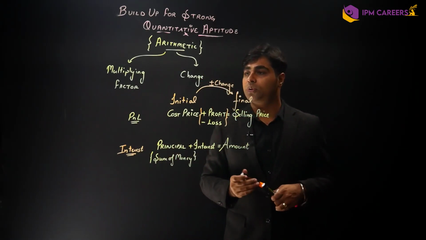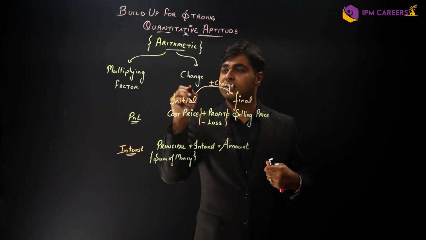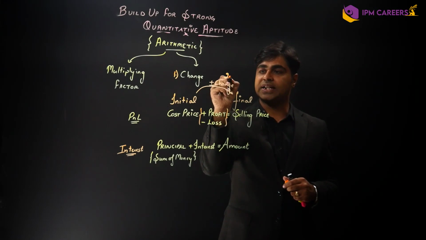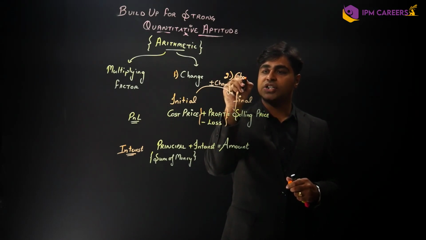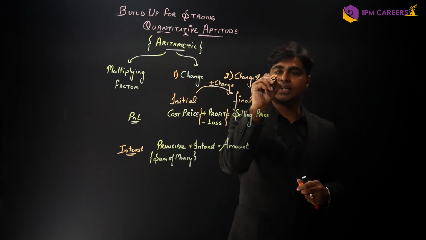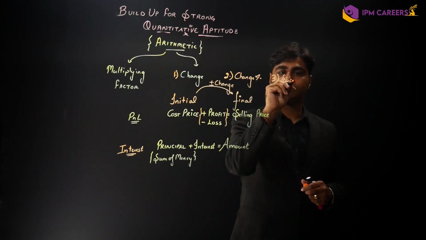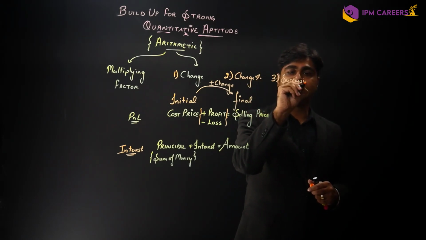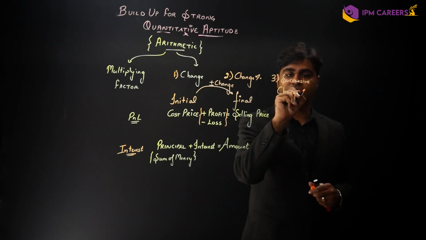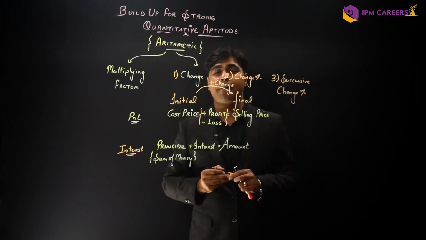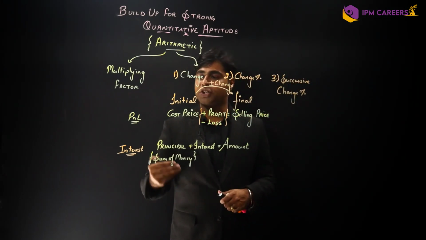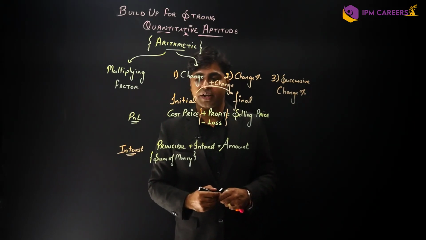So in the concept of change, the first concept is called change, the second concept is called change percentage, and the third concept is called successive change percentage. We'll talk about all of them in detail with you because they would form the foundation of all these chapters, right?